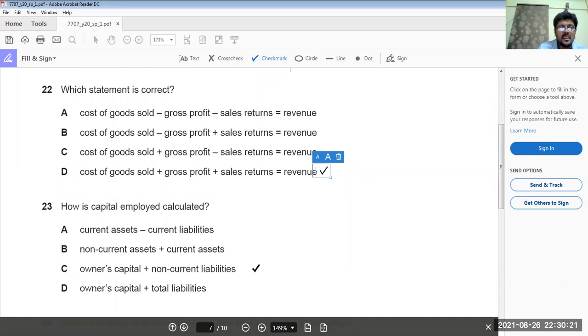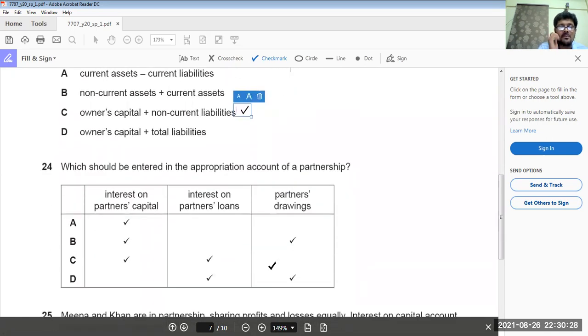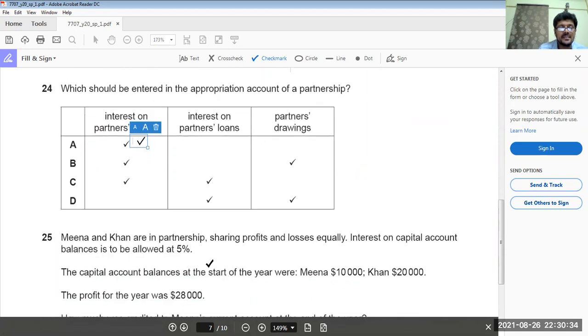How is capital employed calculated? Owner's capital plus non-current liabilities. Simple. What should be entered in the appropriation account of a partnership? Interest on partners' loans? No. Partners' salaries? No. Only this one. A option is the answer.